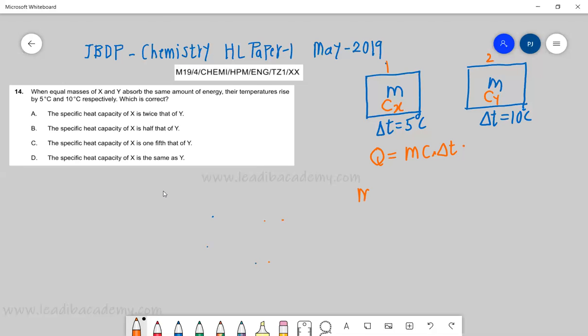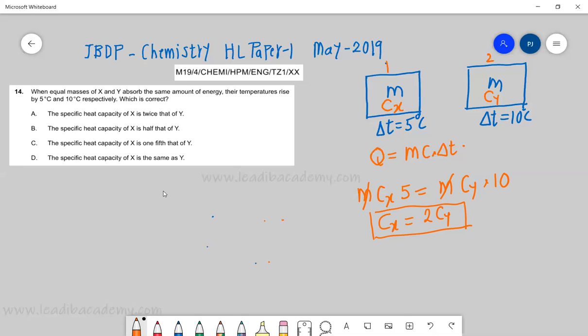So m Cx delta T, which is 5 degrees, is equal to m Cy into 10. M cancels out and we can conclude Cx is equal to 2Cy.